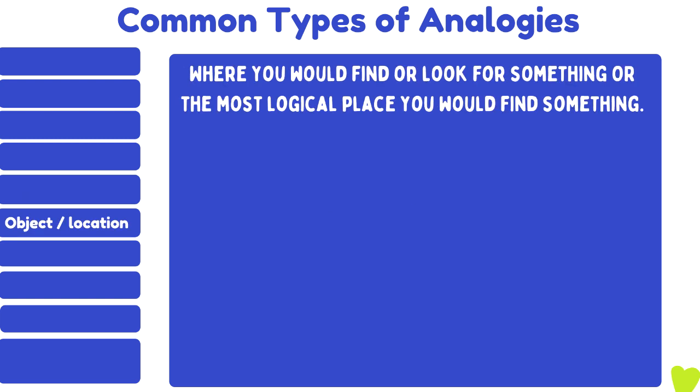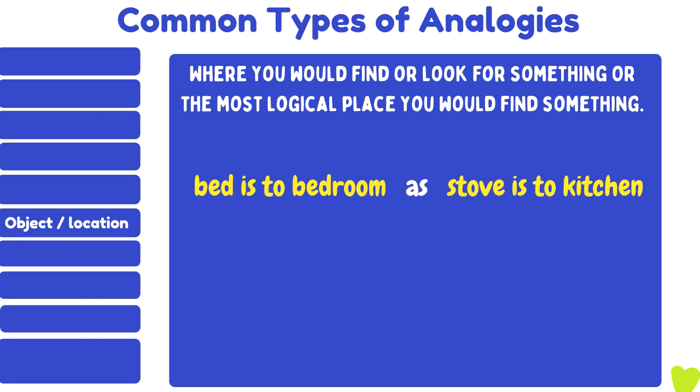Object and location. A word is paired with the place where you would find or look for something, or the most logical place you would find something. Bed is to bedroom as stove is to kitchen.